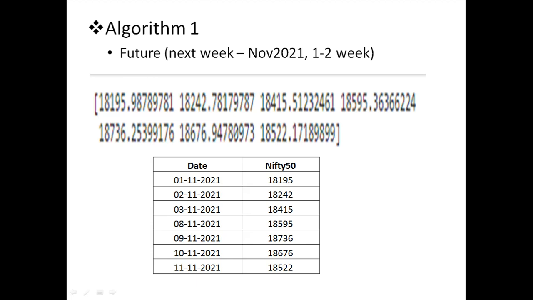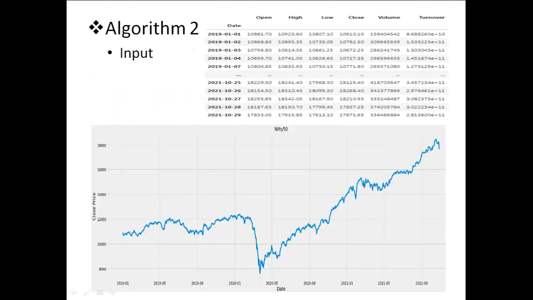Here we can see the algorithm predicted that by this time it will move up to 18,100 and then 200, 400, 500, 700, and there might be some correction. But this algorithm is not working in this particular time scenario, and it might work in future. We can see in another video next week how this algorithm works in different time frames. So this algorithm is not good for this particular time frame, like the last week of October. So let's go to the second algorithm.